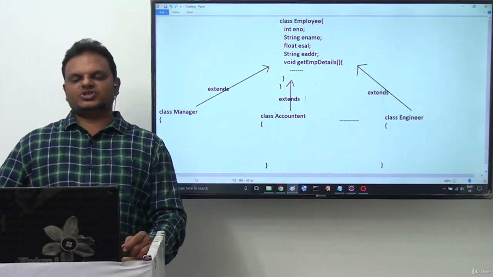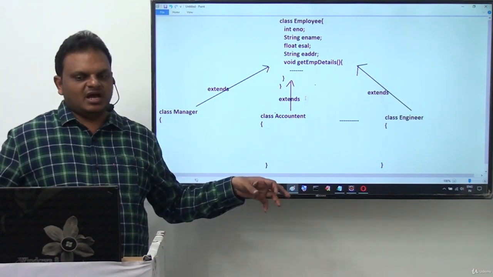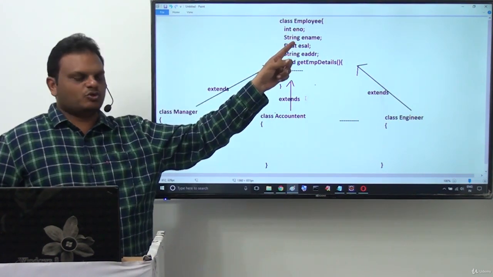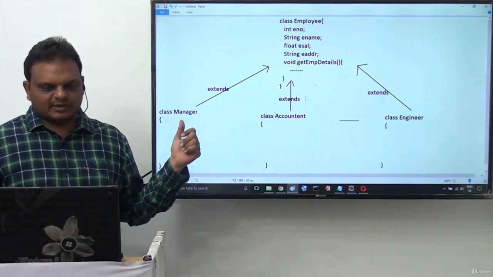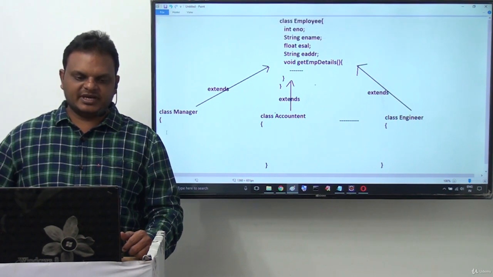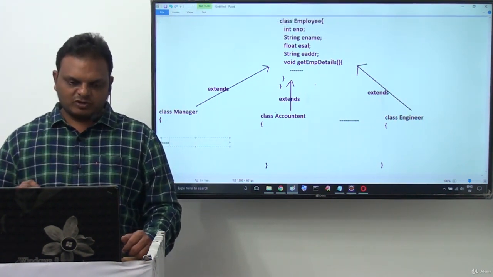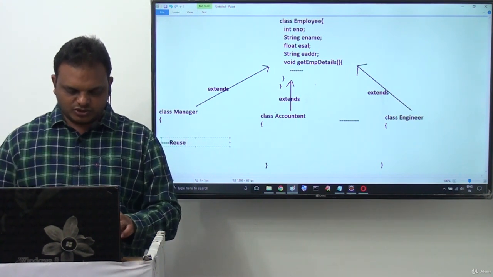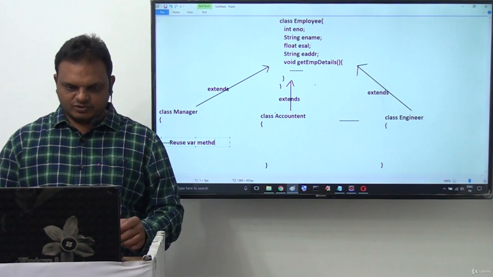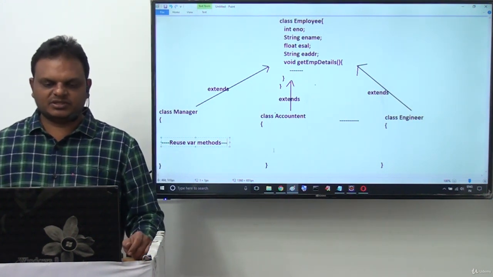By using this extends keyword we are able to represent the inheritance relation between two classes. In this example, the extends relation is making the employee class the superclass and the manager class the subclass. Since the manager class is a subclass of this employee superclass, we can directly reuse variables and methods inside this manager class.